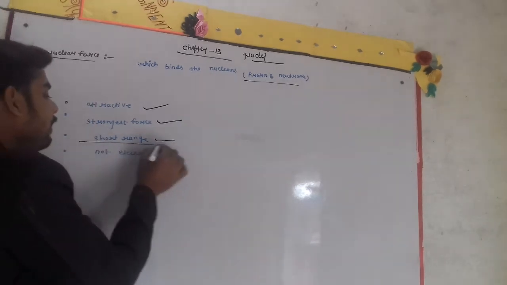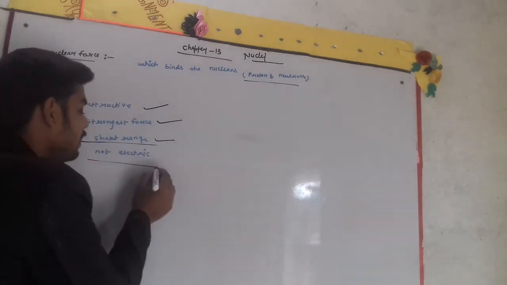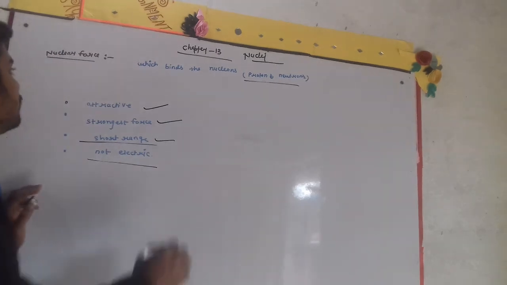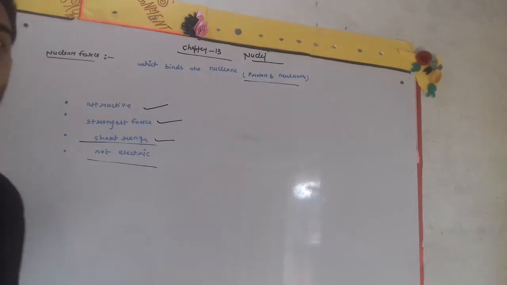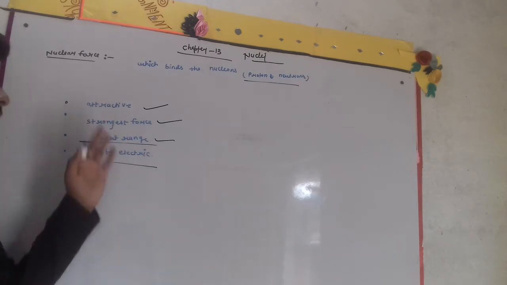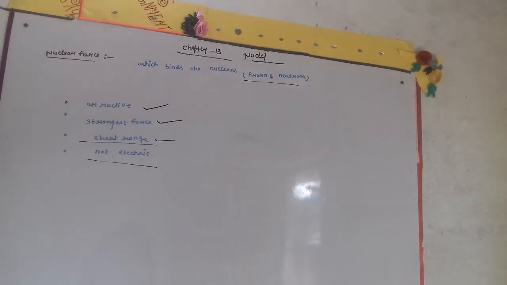It is applicable only over a short range. And the last property is that nuclear force is not an electric force. So the force which binds the nucleons, protons as well as neutrons, is known as nuclear force. It is an attractive, strongest, short range force, and not an electric force.